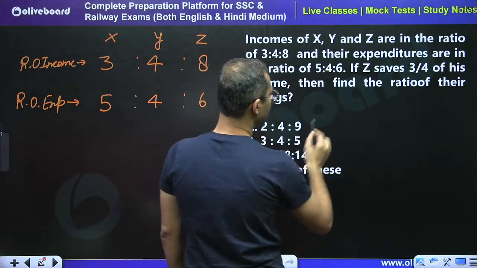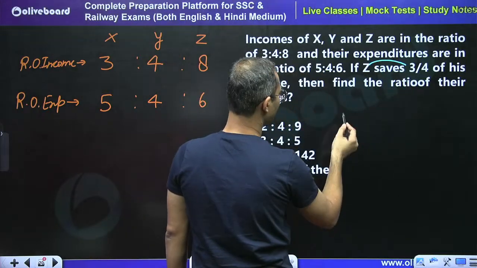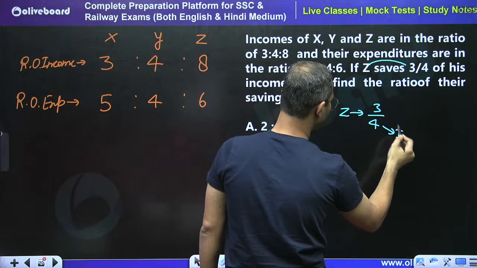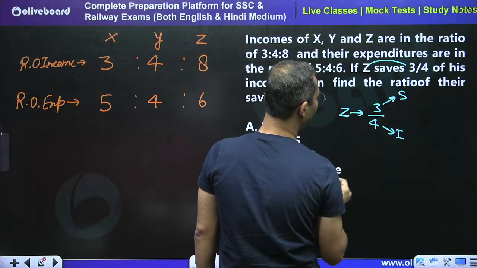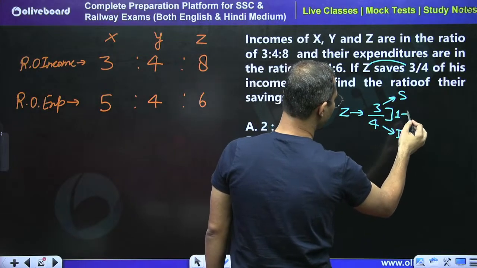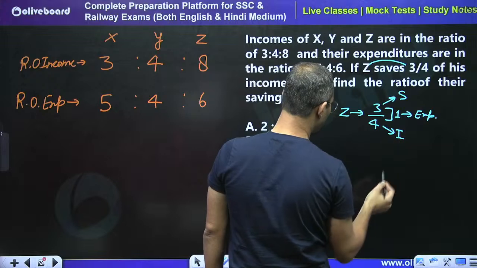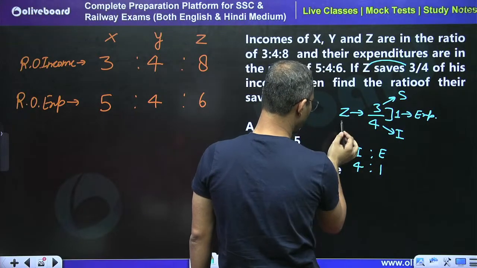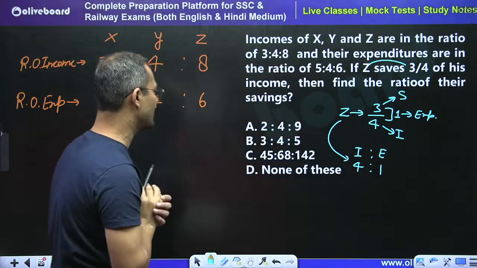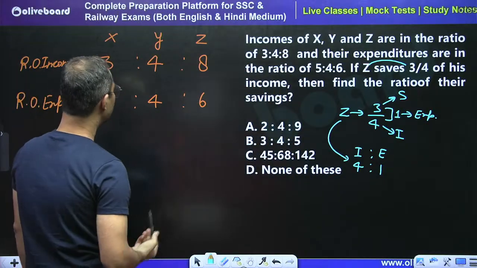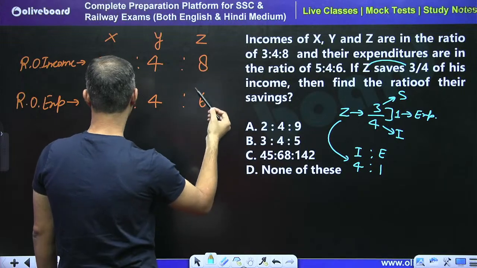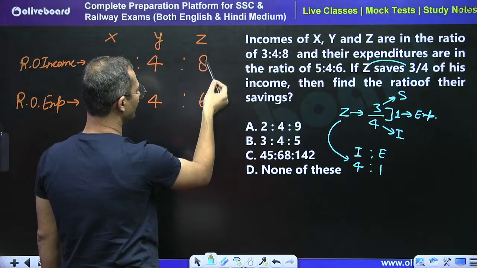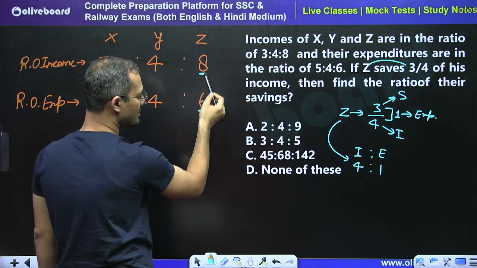So here Z saves 3/4 of his income. Z saves 3/4 of his income means 4 units income and 3 units saving, right? So we can say that 1 unit is going to be expenditure. So the income and expenditure ratio must be 4:1 for Z. This condition we have to satisfy. When we focus on Z, the income is 8 units, expenditure is 6 units. So we have to make a 4:1 ratio in both units, right?